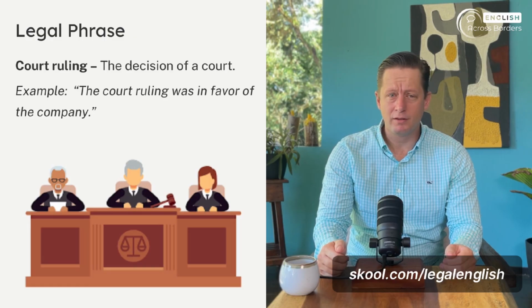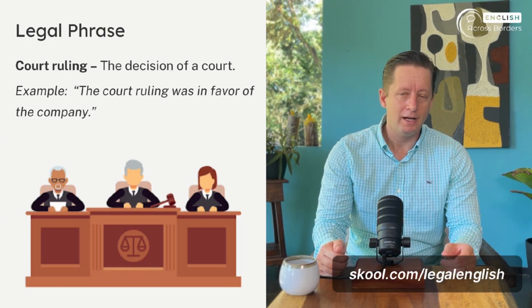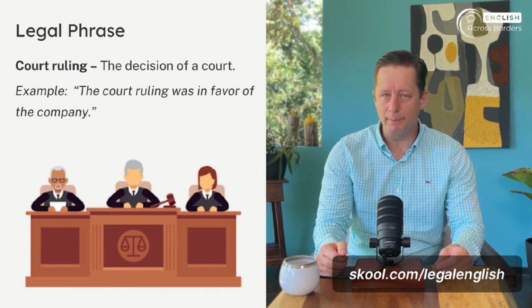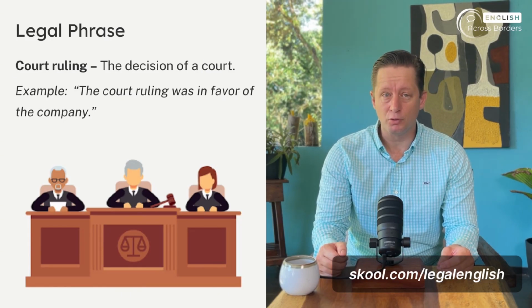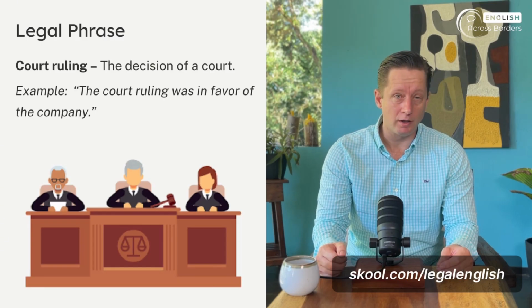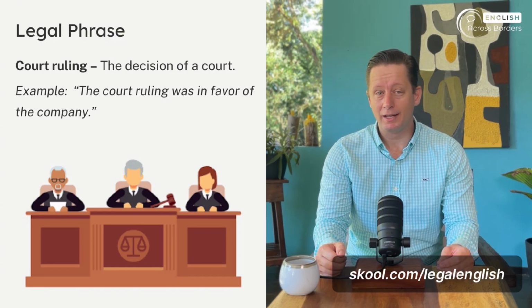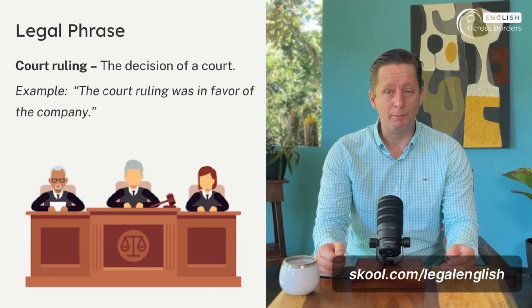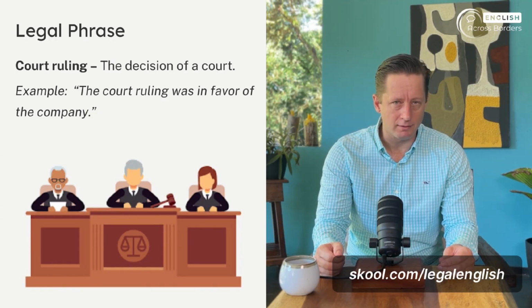Imagine, after months of hearings, the judge announces the ruling of the court is that the company must pay damages to the workers. The ruling becomes an official record. Lawyers and parties use the court ruling as proof of the decision, and in many countries, rulings can be published for future cases to follow as precedent.